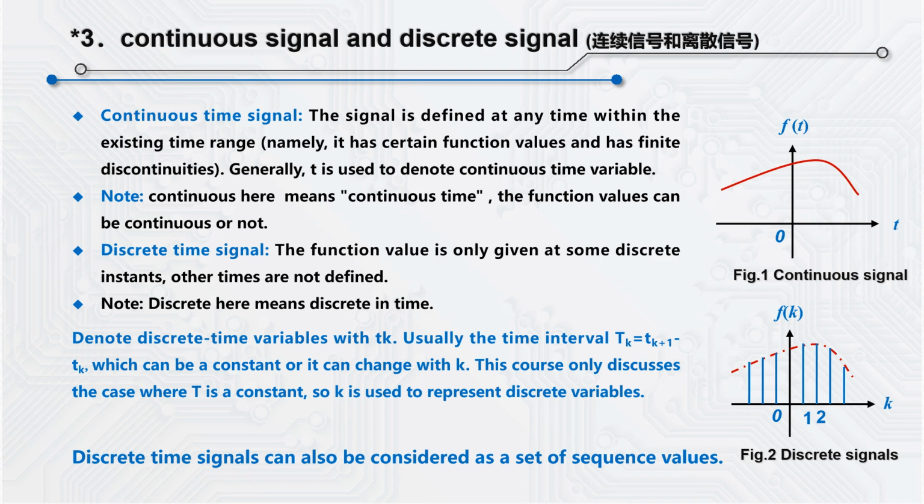The time interval tk equals tk plus 1 minus tk, which can be a constant or can vary with k. We only discuss the case where it is a constant, so we use k to represent the discrete variable. Discrete time signal can also be considered as a set of sequence values. Figure 2 shows a graphical description of a discrete time signal.